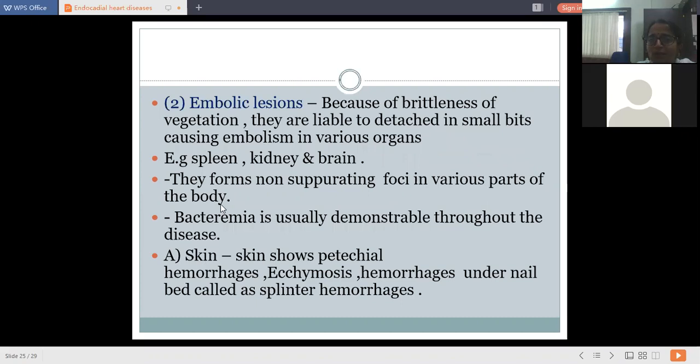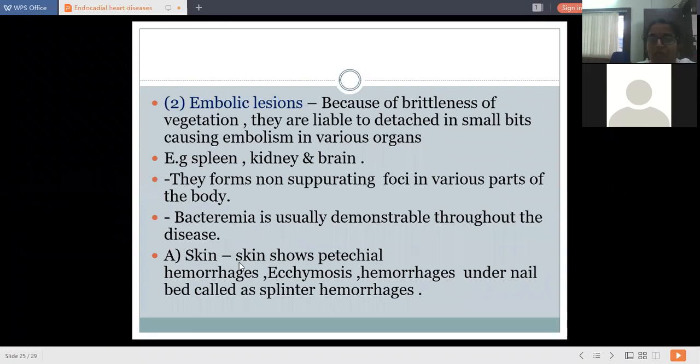Because of brittleness or tenderness of this vegetation, they are liable to detach in small bits causing embolism, and the various organs get affected like spleen, kidney, and brain. They form non-suppurating foci in the various parts of the body. The bacteremia is usually demonstrable throughout the disease.